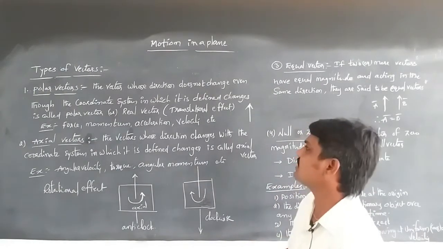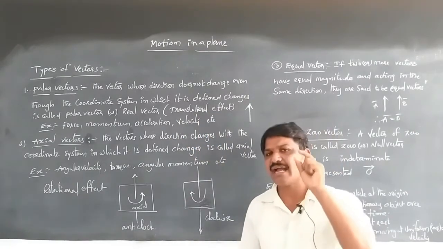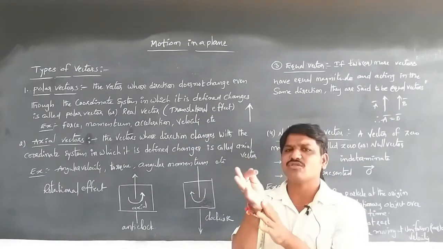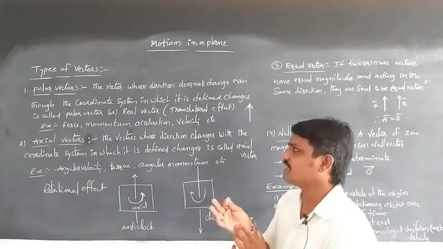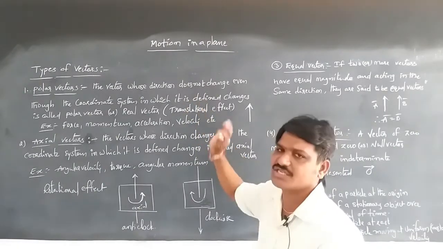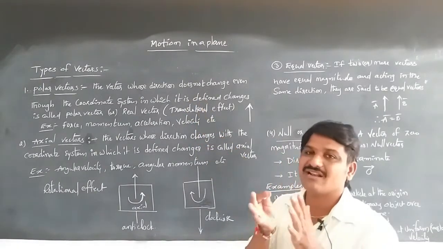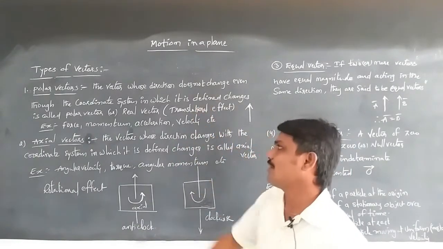So that's why this has translational effects, and its head and tail lie on the same line. So there is no change in direction with the coordinate system. Changing the coordinate system does not change the vector. It is also called a real vector. This is about the polar vector.